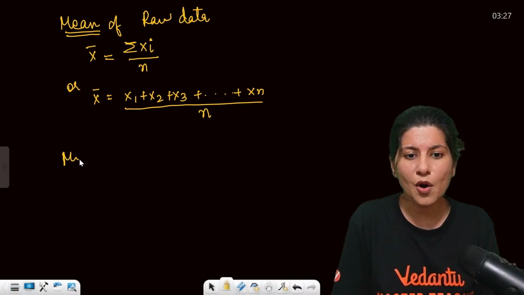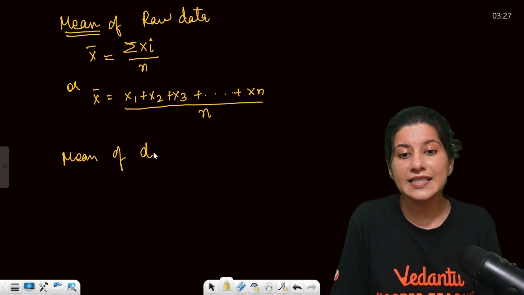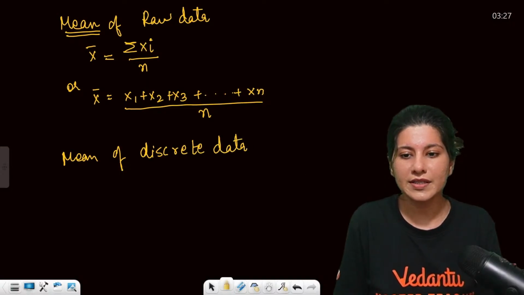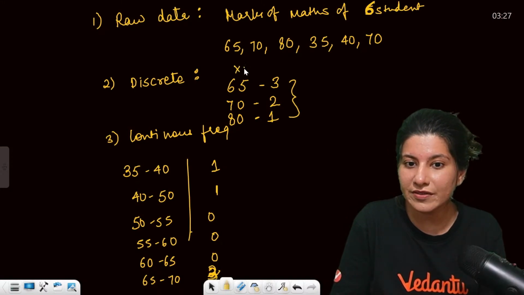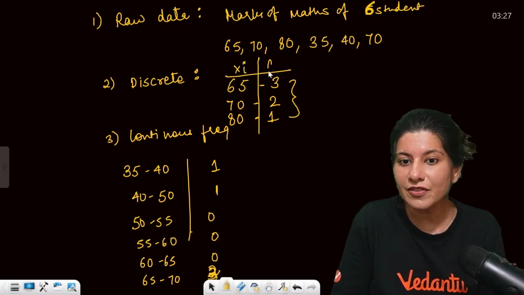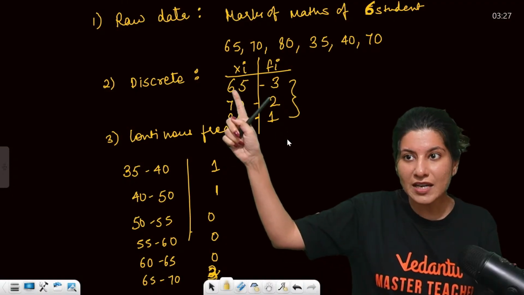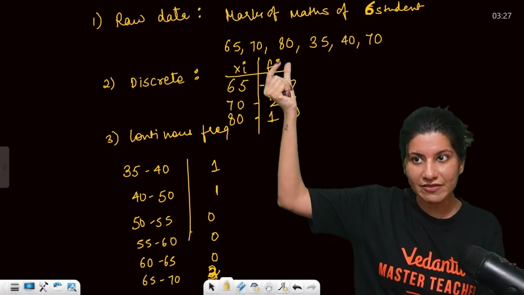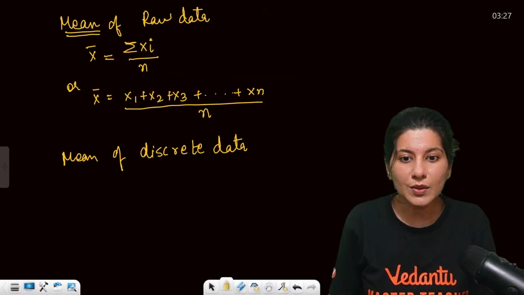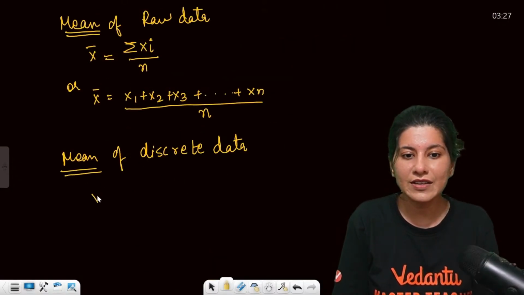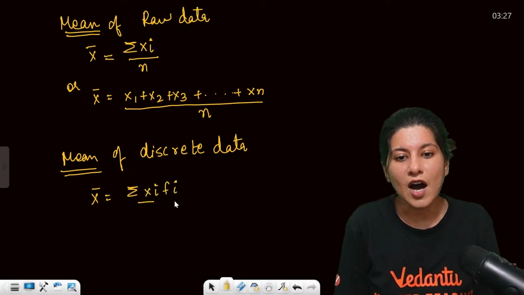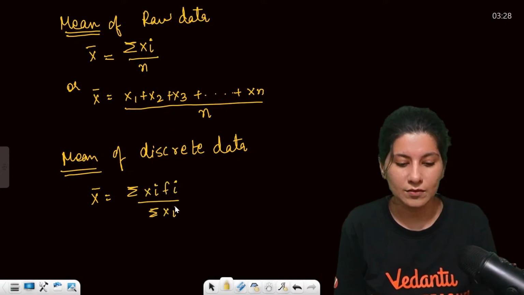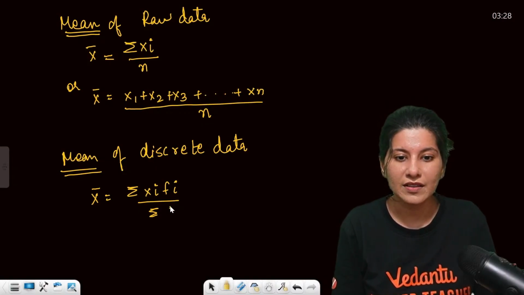Now mean of discrete data. So what will discrete data be? Understand. Discrete data will basically have an observation and the frequency. 65 marks were obtained by 3 students. So xi, fi, okay. So how to calculate now? Mean of discrete data has the formula x bar is equal to sigma xi fi upon sigma fi.